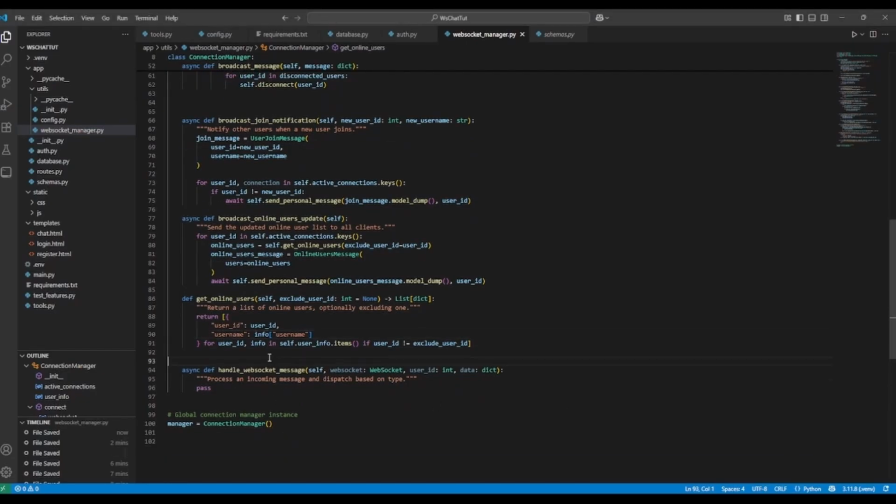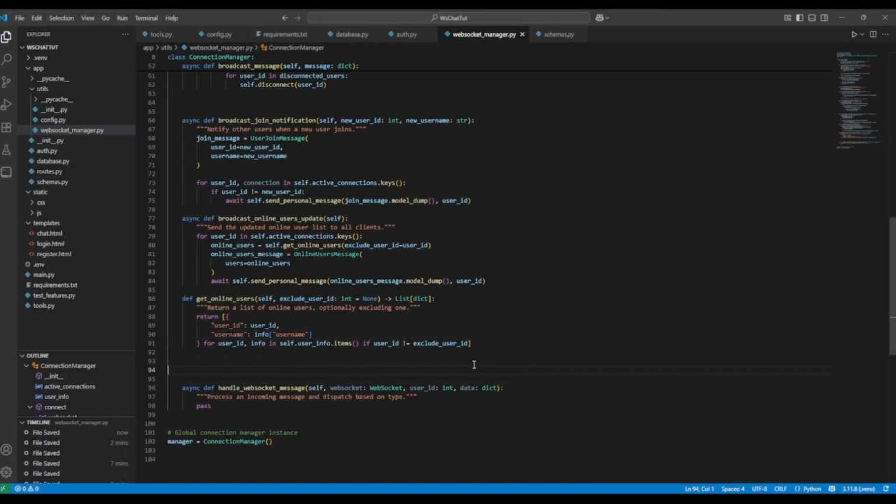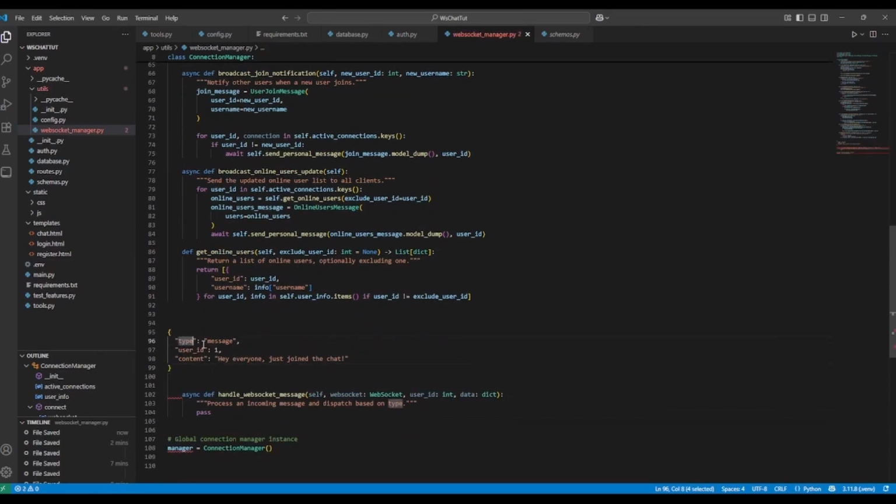So for handling the WebSocket message, you can imagine we're going to get some HTTP information, and it's going to look something like this, where we're going to have a type with a value, a user ID with a value, and the content is going to be some string value. So that's essentially what we're going to do. We're going to deconstruct that JSON string, and then use that to build objects in Python.